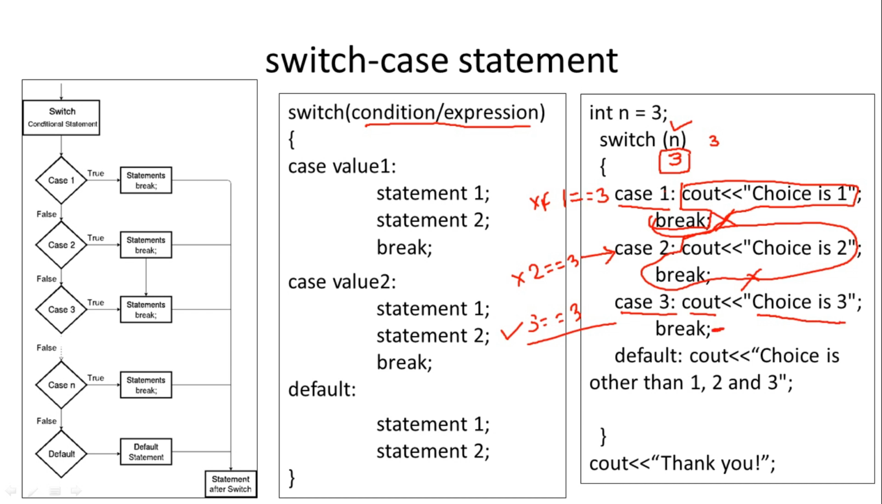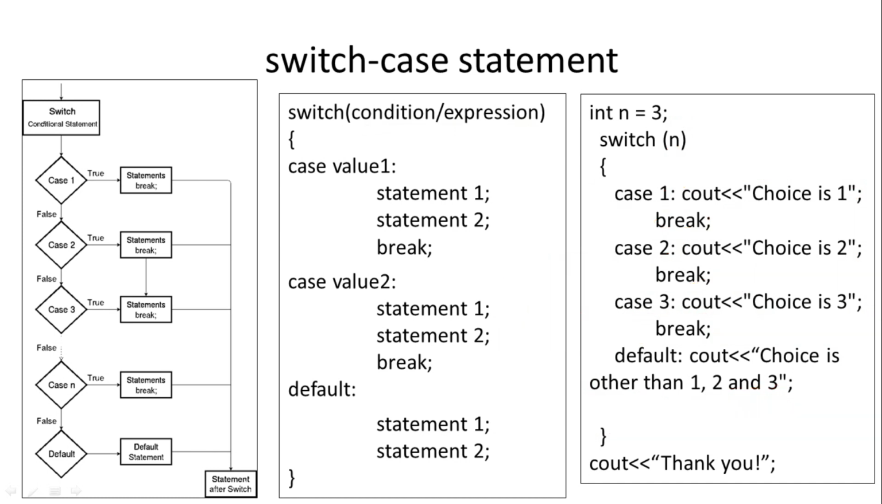And break means that after the break statement, whatever is written will not be executed. Control will come directly out of the switch statement. There is one more statement after switch: thank you. So the expected output of this program is "choice is 3", the first statement, and then, if endl is there, control will go to a new line and the statement printed will be "thank you". So this is the output of the switch case statement.